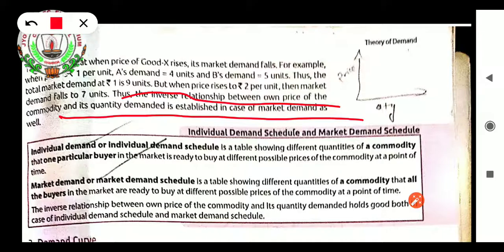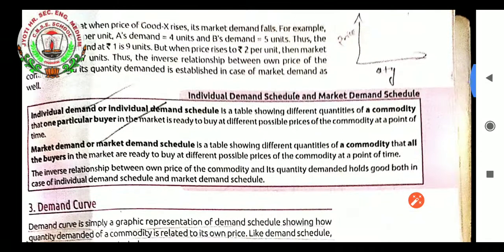So individual demand and market demand at a single glance, let us see. Individual demand or individual demand schedule is a table showing different quantities of a commodity that one particular buyer in the market is ready to buy at different possible prices of the commodity at a point of time.